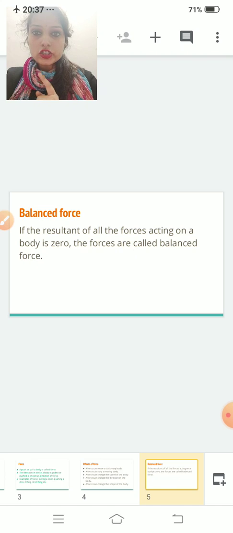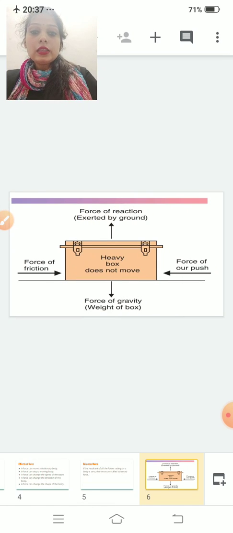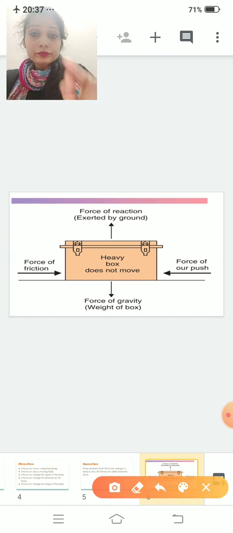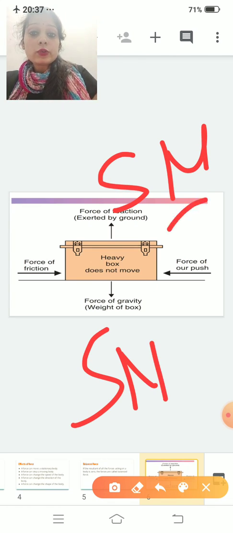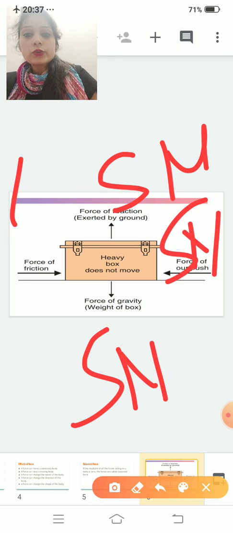So what is the definition of balanced force? If the resultant of all the forces acting on a body is 0, then the force is called a balanced force. For example, this heavy box kept over here, 4 different types of force are acting on it. That means the force of reaction exerted by the ground is 5 Newton, the force of gravity is 5 Newton, the force of push is 5 Newton, and the force of friction is also 5 Newton.